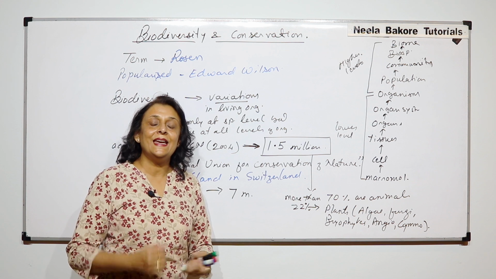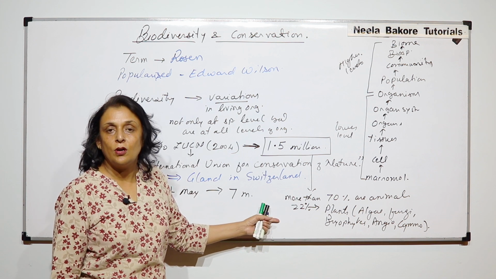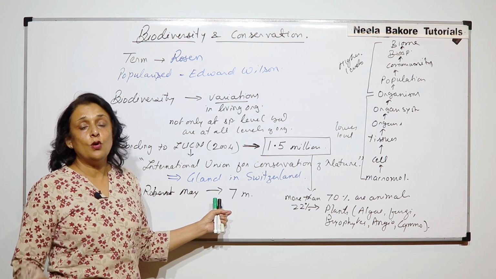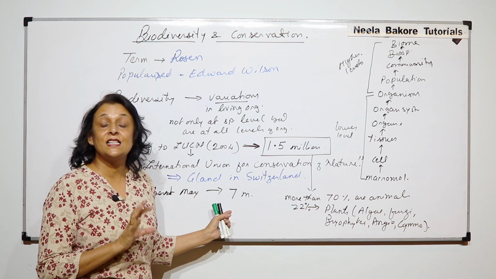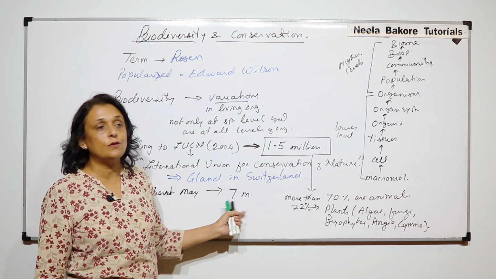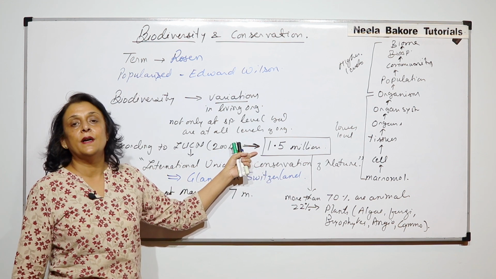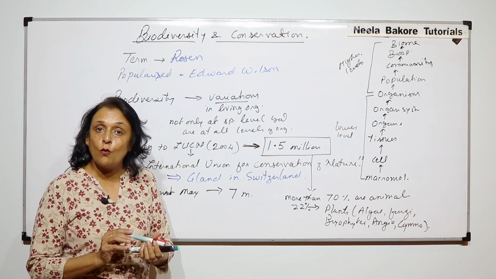The remaining should be the prokaryotes, that is the bacteria and so on. So far, the maximum organisms which we have found are animals. This is the number we have reached so far.